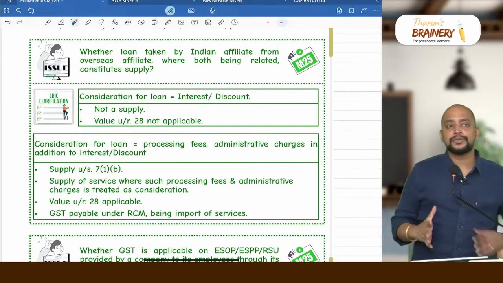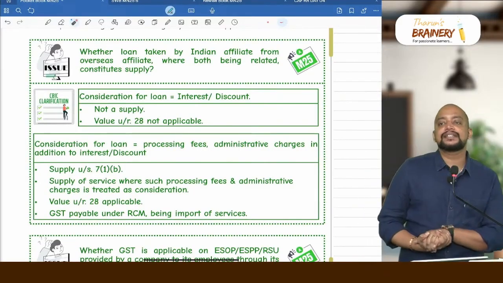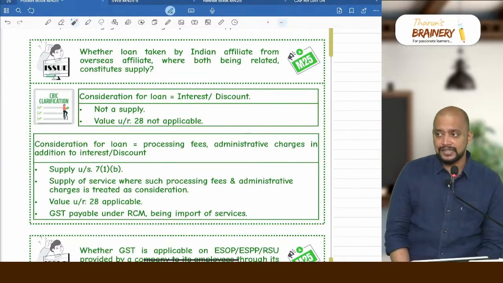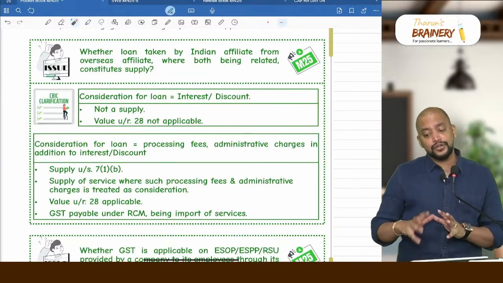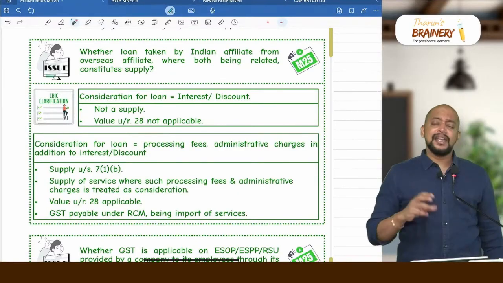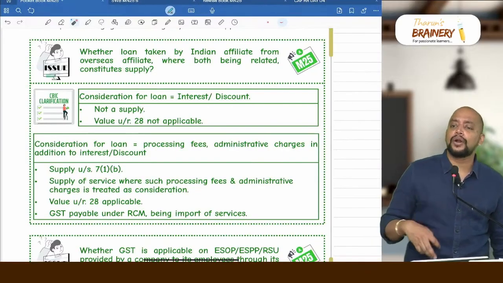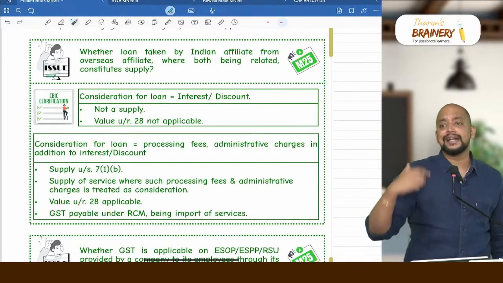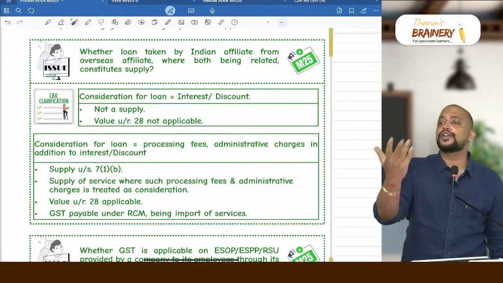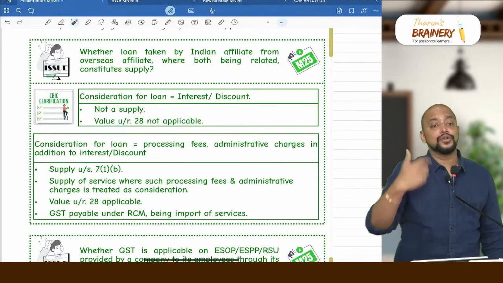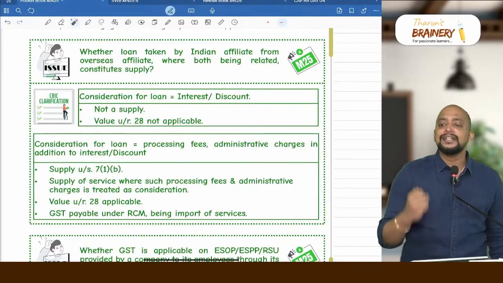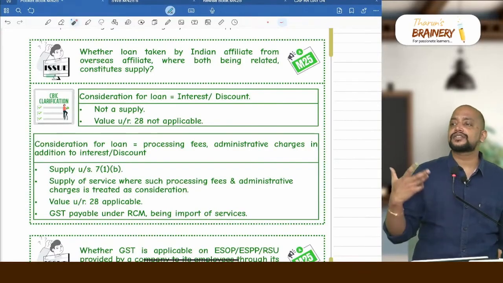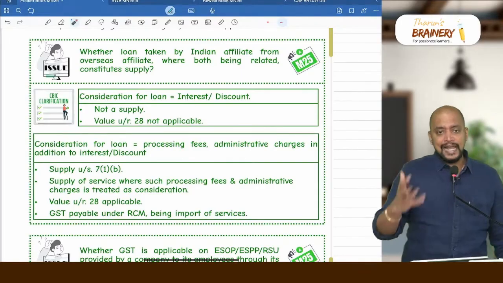First one is about, there is a bank which is earning interest on loans, advances, deposits. It is exempted, correct? And if there is not a bank, any other person also earning interest on loans, advances, deposits is exempted? Yes. For example, you are my related company and I am your holding company, you are my subsidiary company, and I am giving you a loan for which you are giving me interest. Is this interest taxable or exempted? Exempted, because any person earning interest on loans, advances, deposits will be exempted.